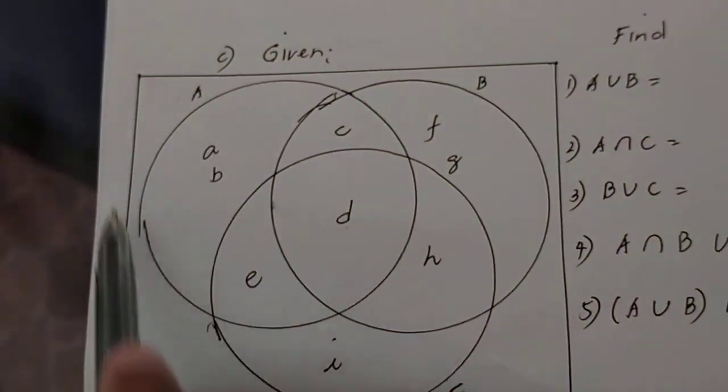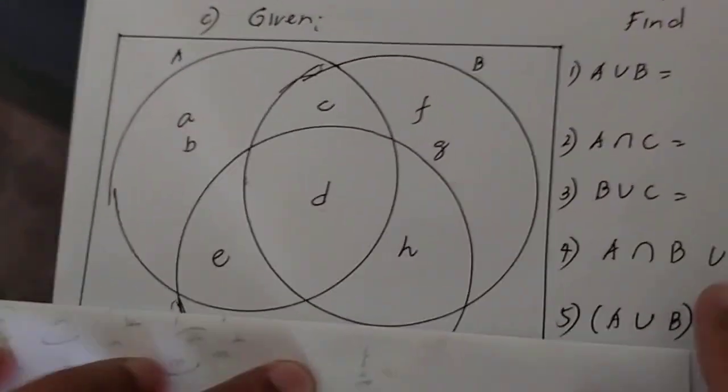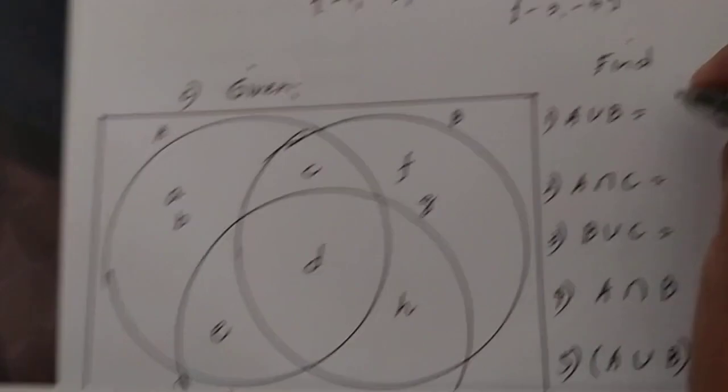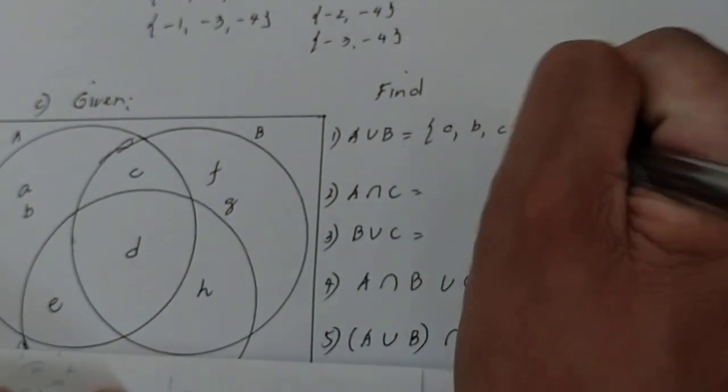Sabi, A union B. Ito yung A. Ito yung B. Sa makatuwid, yan yung union. So, ano yung mga union yan? A union B is a, b, c, d, e.